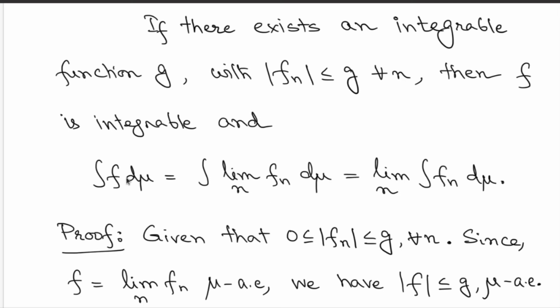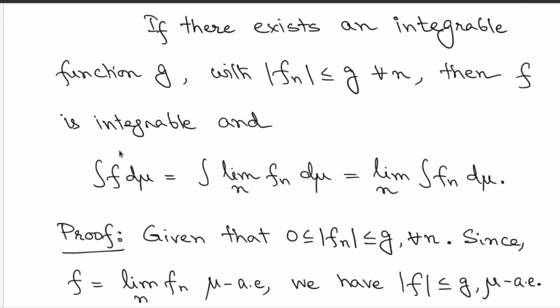By that I mean the integral of f d mu is exactly equal to the integral of the limit of fn's, which is equal to the limit of the integrals of fn. So you are allowed to exchange the order of limit and integration here, and that will agree with the integration of the limit function, even though it is an almost everywhere convergence.